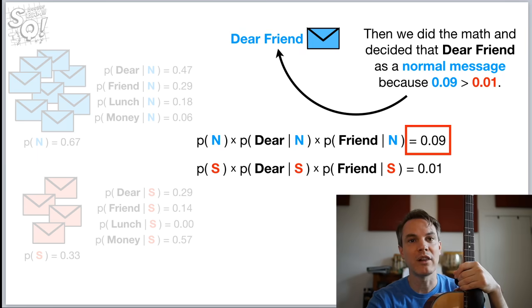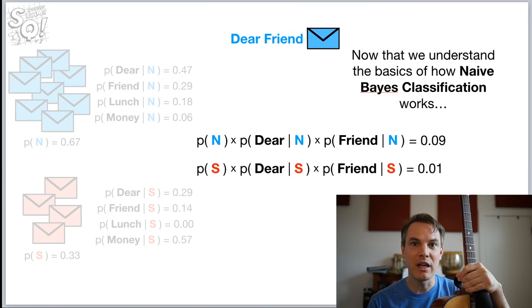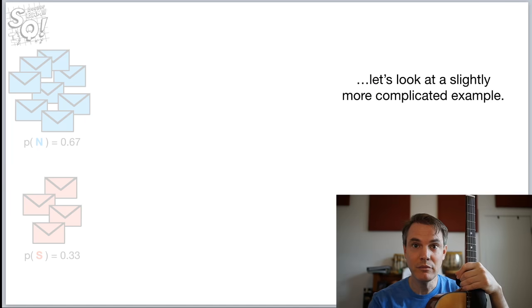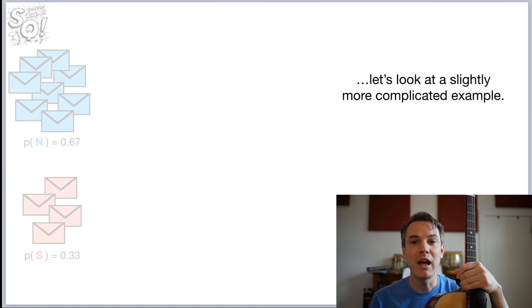So there we go. We've classified "dear friend" as a normal message. Now that we understand the basics of how naive Bayes classification works, let's look at a slightly more complicated example. And by slightly, I mean this much more complicated. Naive Bayes is really, really simple, even when it gets complicated.